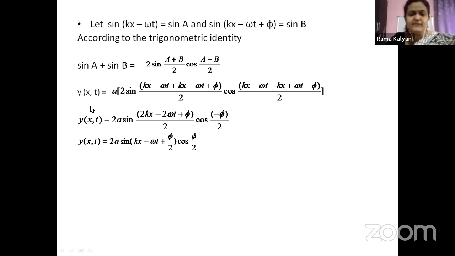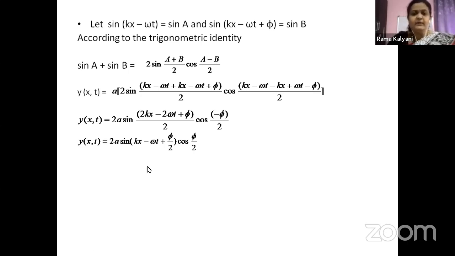What will happen to the displacement relation if we use this identity? It is just 2 sine of A. What is A? kx minus omega t. What is B? kx minus omega t plus phi. In the numerator, these two terms are adding, with 2 in the denominator. And then cos of (A minus B) by 2, that is, (kx minus omega t) minus (kx minus omega t plus phi), divided by 2. I hope the derivation is clear to you, children.